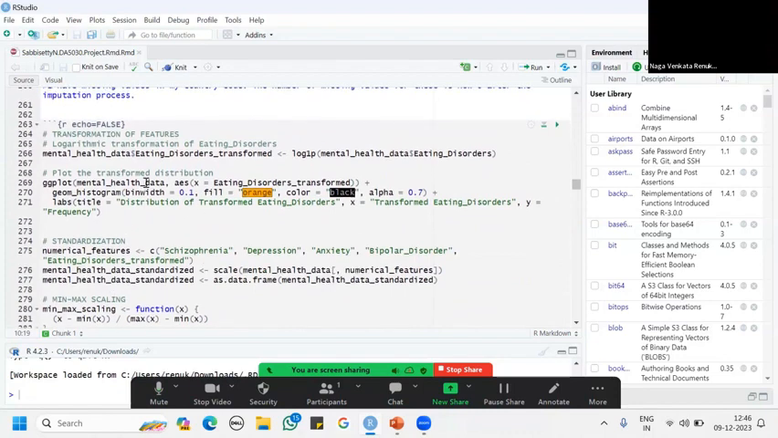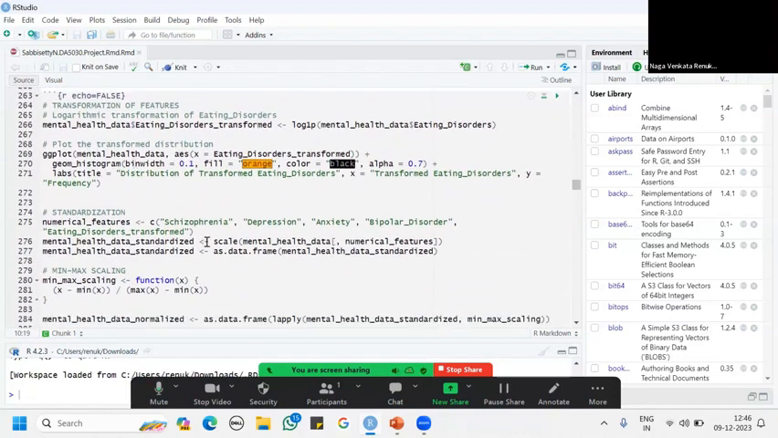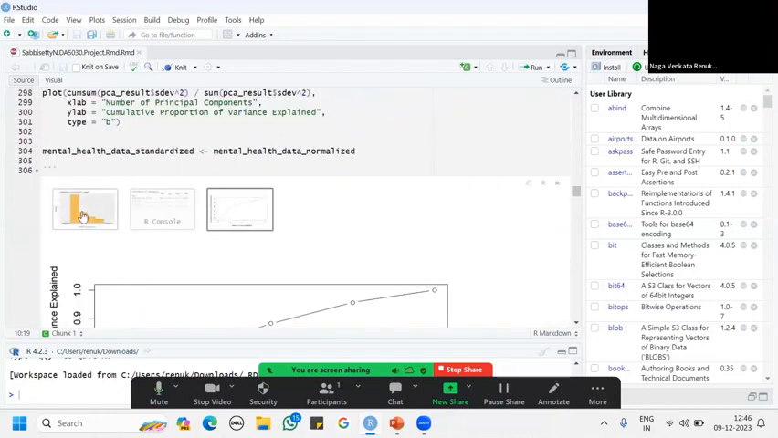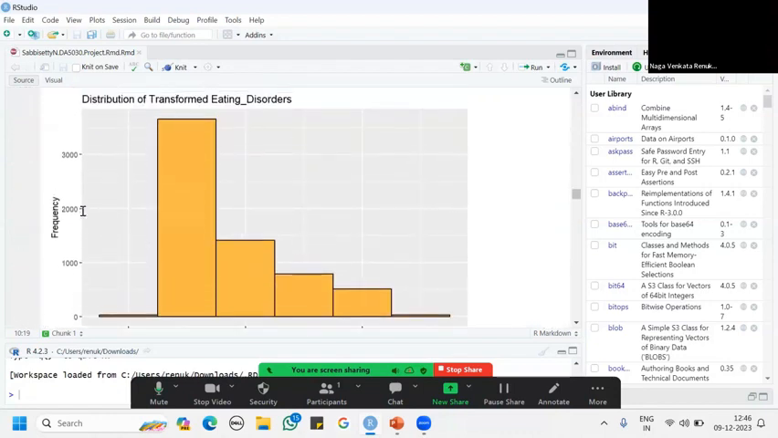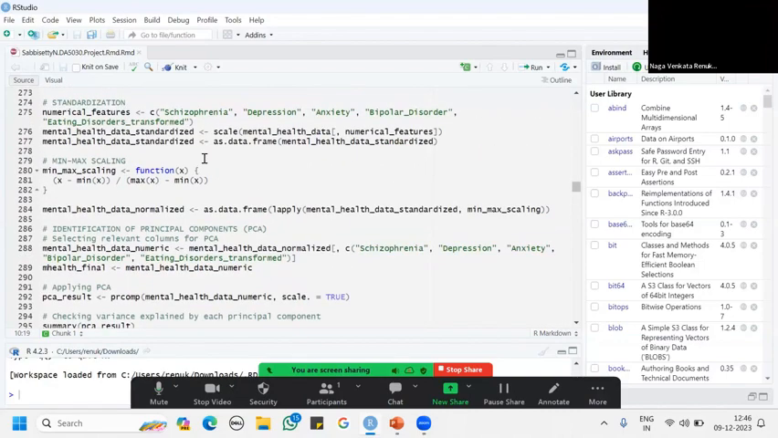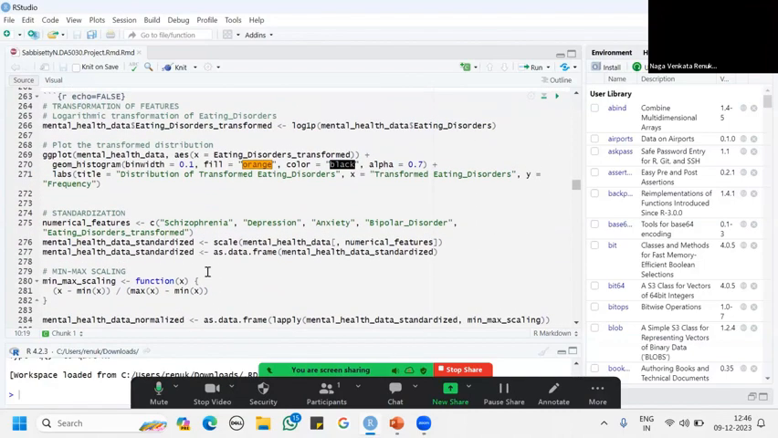I applied the log model and did the log transformation, and I plotted the transformed distribution here, where the data was somewhat normalized. It reduced the impact of outliers. So after transformation, I started doing standardization.